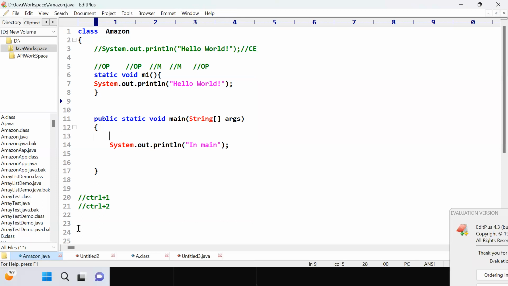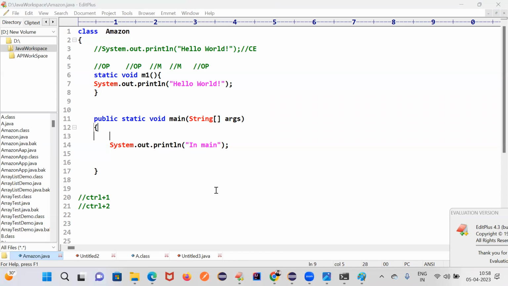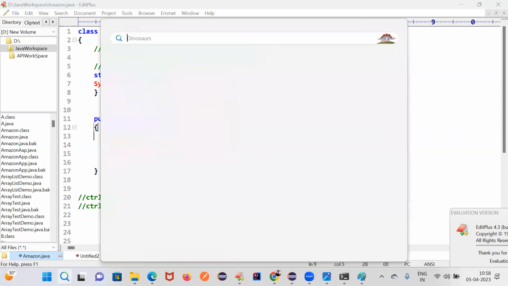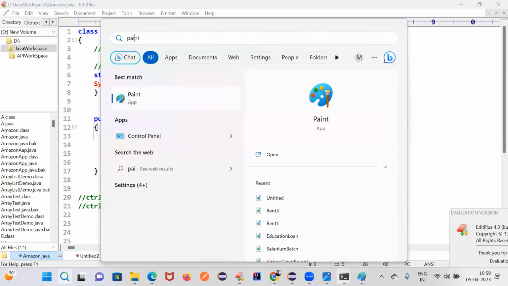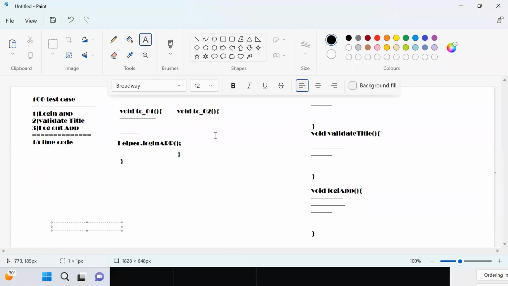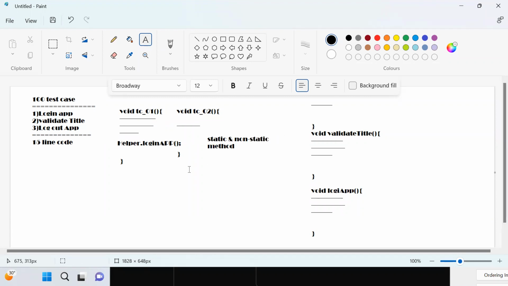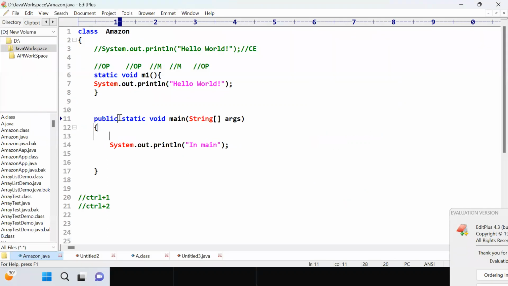At class level, we have two types of methods: one is the abstract method, one is the concrete method. So again, this is your concrete method. Time is already completed, so we'll discuss static and non-static methods tomorrow. Just an overview: we have static and non-static. The main method is static.